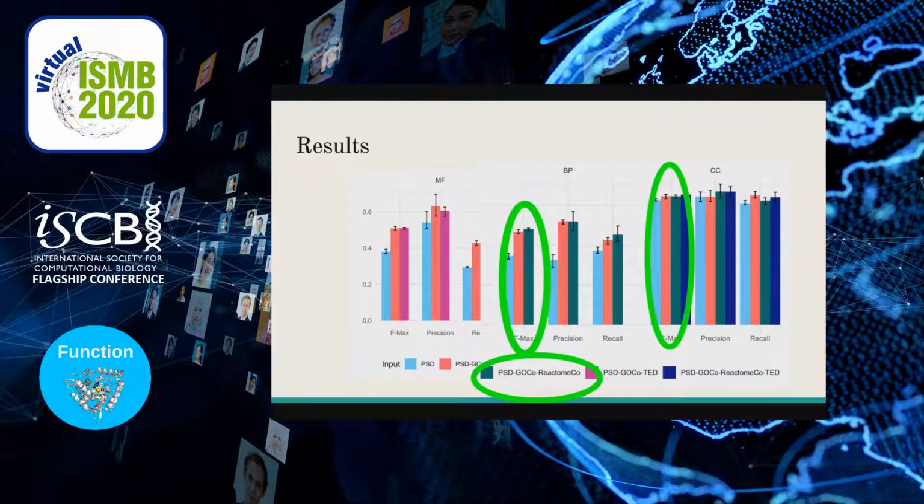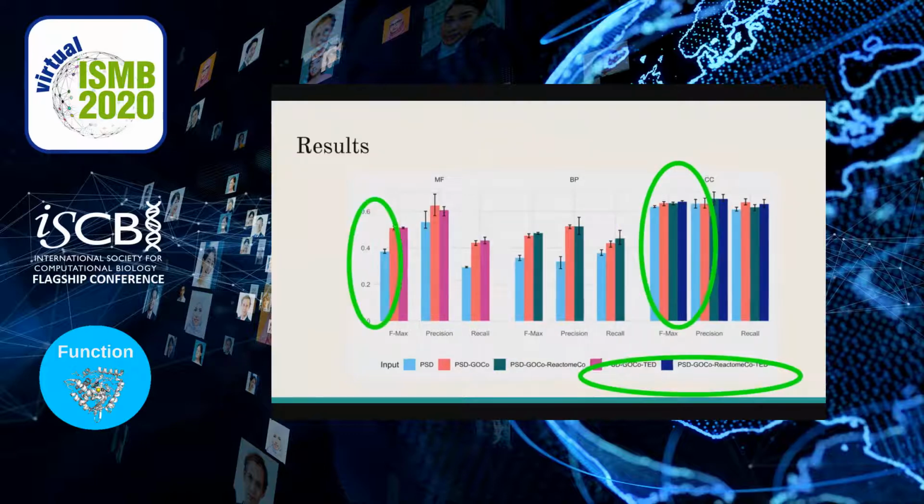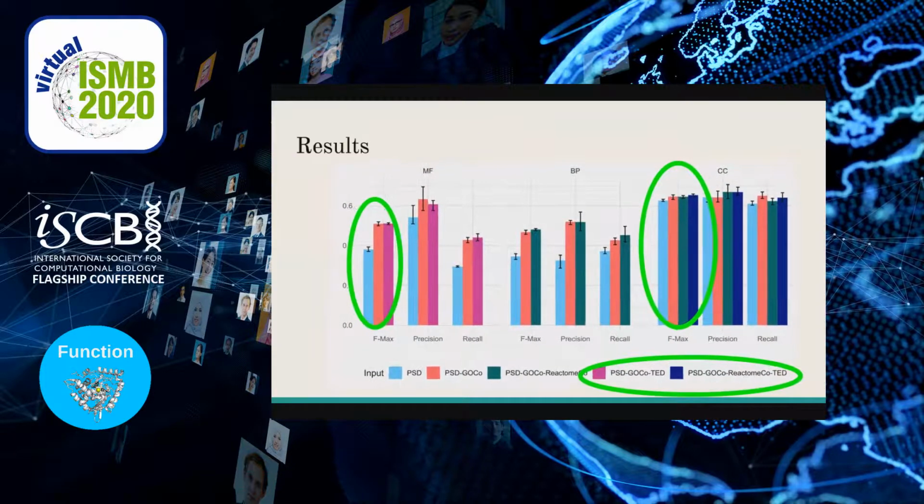Particularly, those improvements were due to an increment in the recall for biological process and in the precision for cellular components. We also observed that when our models received information from transcriptomics data, they increased the F measure for the prediction of both molecular functions and cellular components terms.